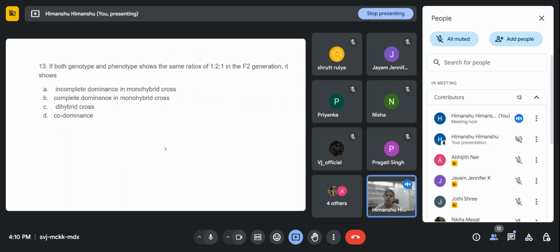Next is, if both genotype and phenotype show the same ratio, phenotype also and genotype also, 1 is to 2 is to 1 in the F2 generation, it shows: option A, incomplete dominance in monohybrid cross. Option B is complete dominance in monohybrid cross. Option C is dihybrid cross, and D is codominance. So you have 2 minutes time.